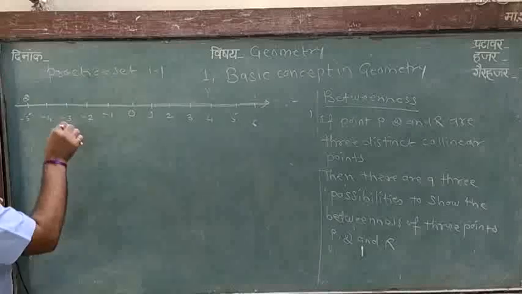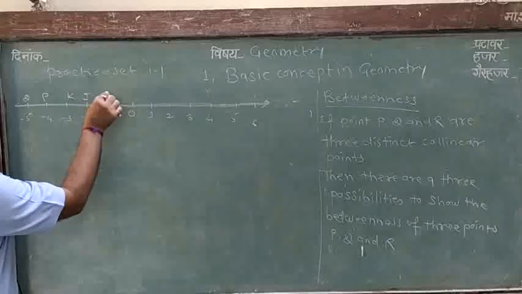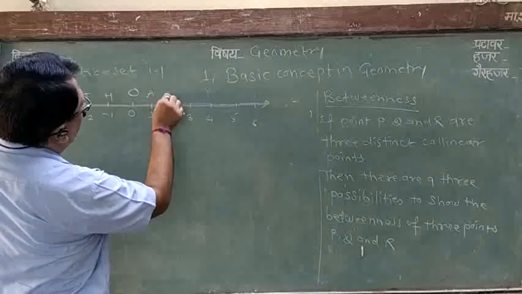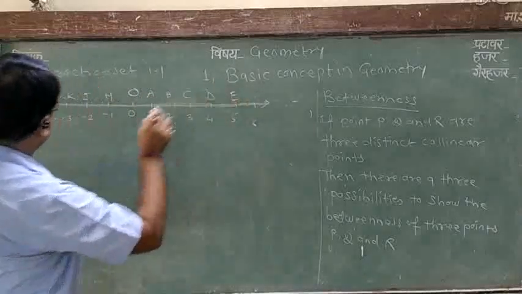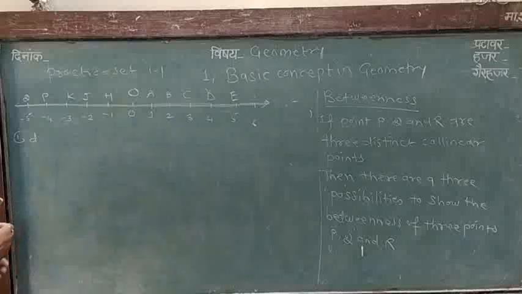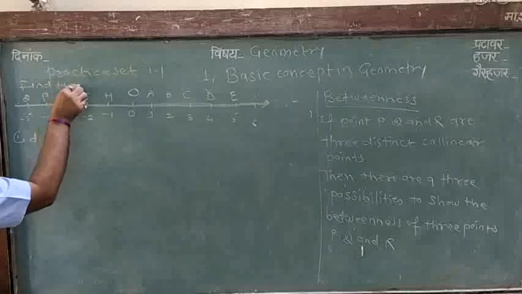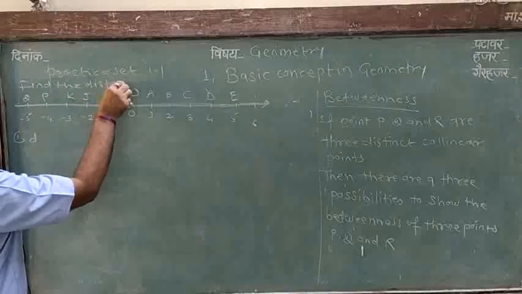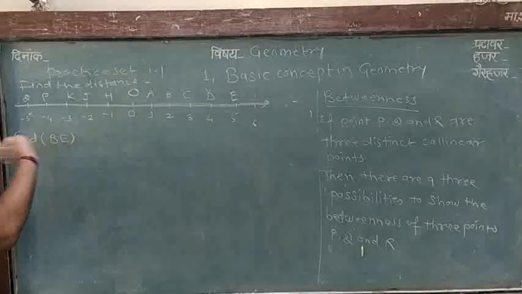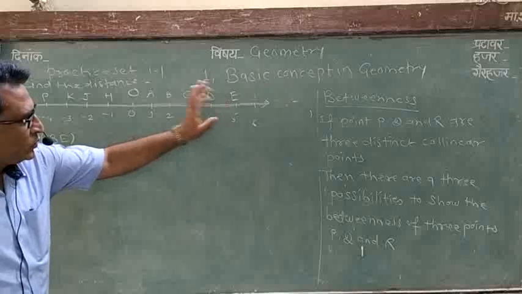Find the distance. Distance BE. Distance B and E. We find the distance between these 2 points.